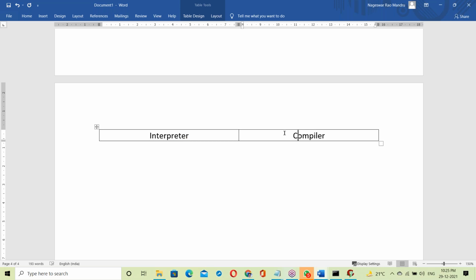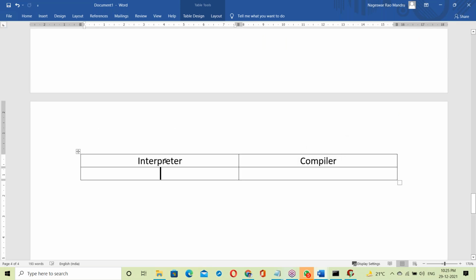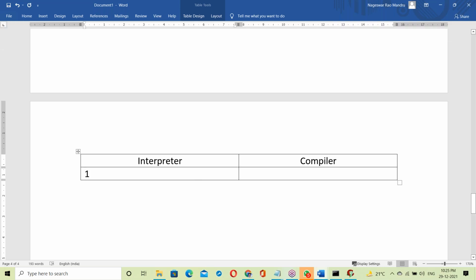The first difference: the interpreter checks the code line by line. First line checking, then execution. Next line checking, then execution. The interpreter checks the code line by line.